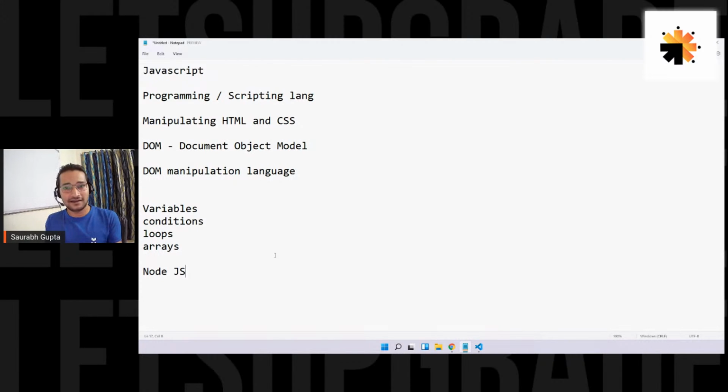Is that clear, everyone? That person created something called Node.js, which is nothing but a JavaScript runtime, an environment like a C compiler, right? An environment for JavaScript. Now, I'm not going to go very deep into this, but I'm just giving you an introduction. So Node.js is like a running environment of JavaScript. It creates an environment where you can run JavaScript.